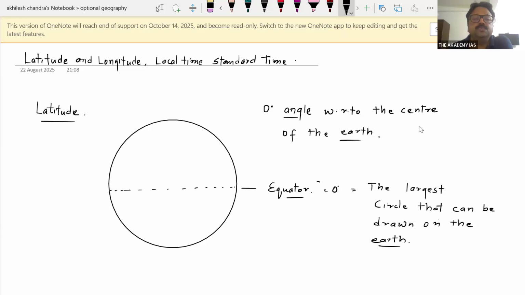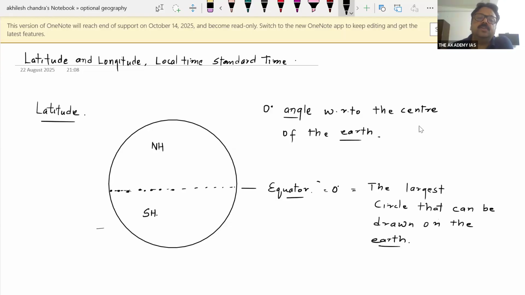Each point at the equator represents a 0-degree angle with respect to the center of the Earth. Fine. And it divides the Earth into two hemispheres, the northern hemisphere and the southern hemisphere.